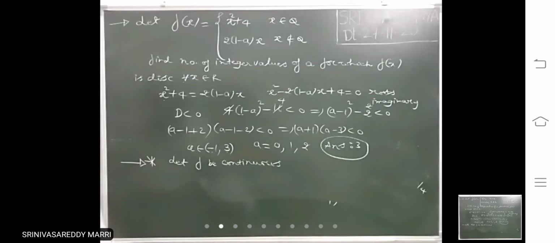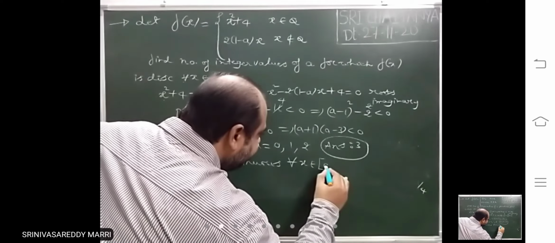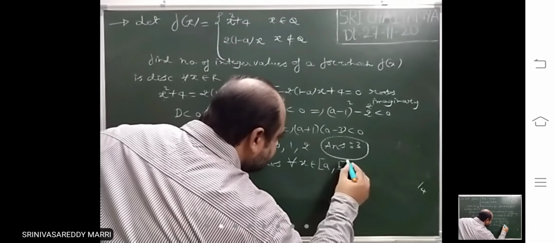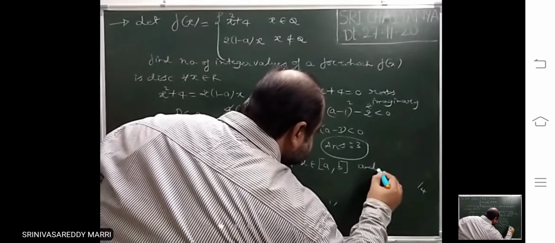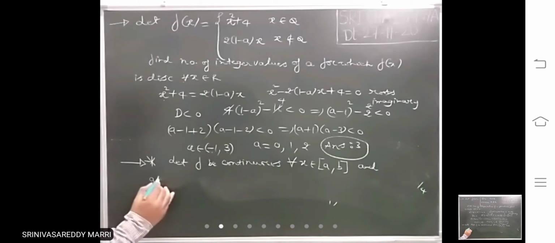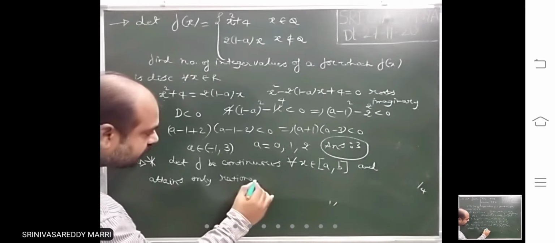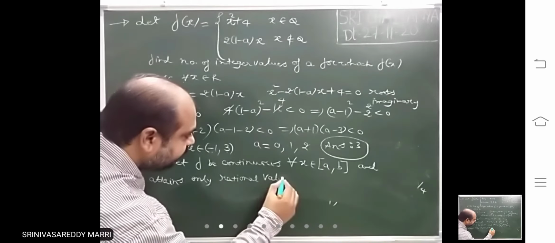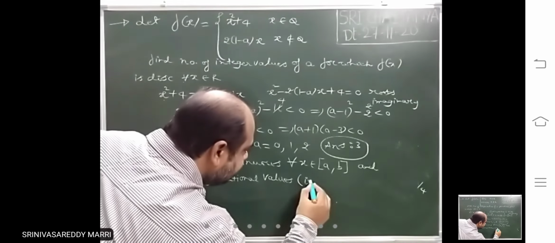Let f be continuous for all x in an interval, the function is continuous given, and attains only rational values or irrational values.